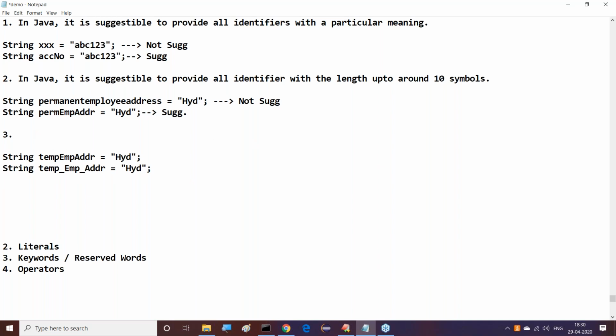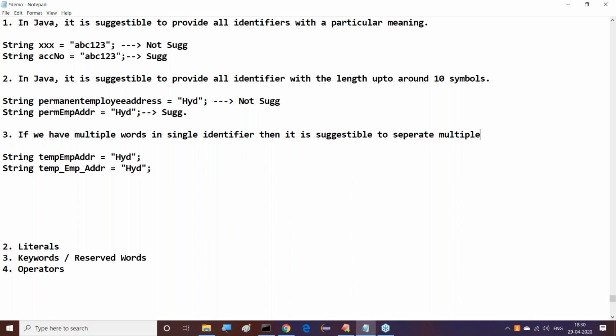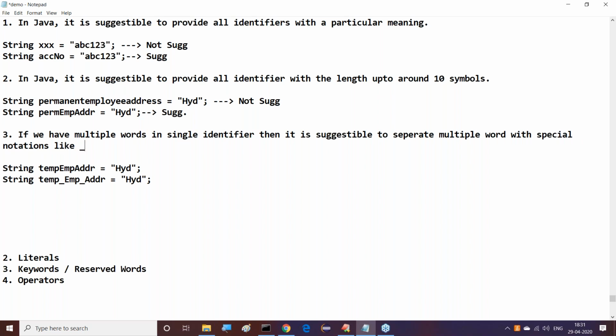So here the point is, if you have multiple words in a single identifier, then it is suggestible to separate the multiple words with special notations like the underscore symbol.